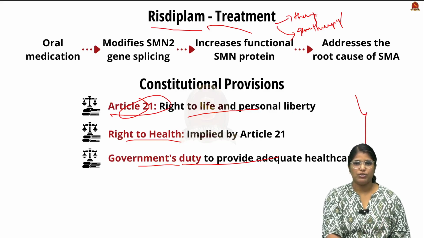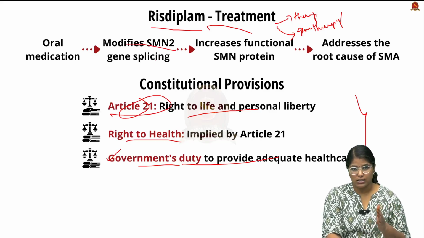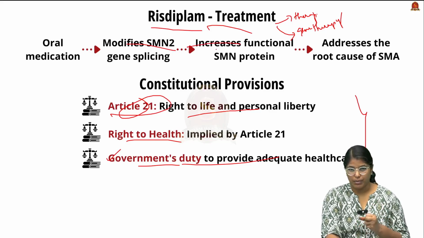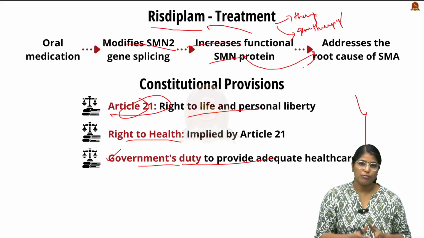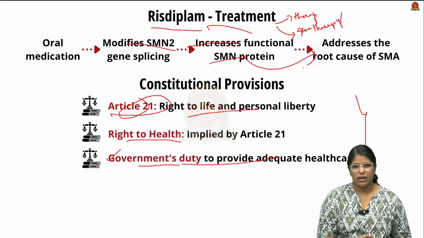Now, coming back to the treatment, we have Risdiplam, which is an oral medication. What Risdiplam does is modify the SMN gene splicing. This leads to increased functional SMN protein, which in turn leads to an increase in the presence of motor neurons, whose deficiency is the main cause of SMA.